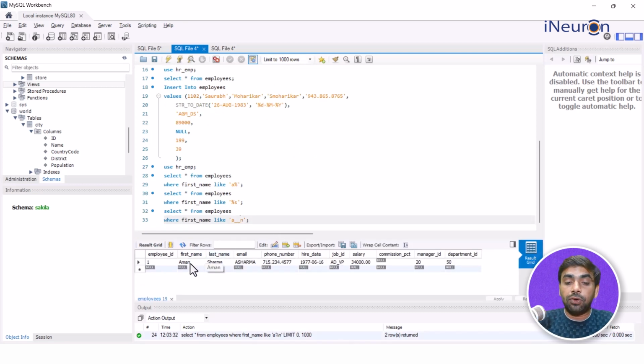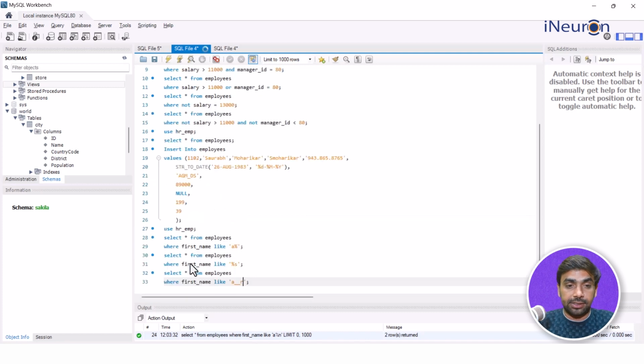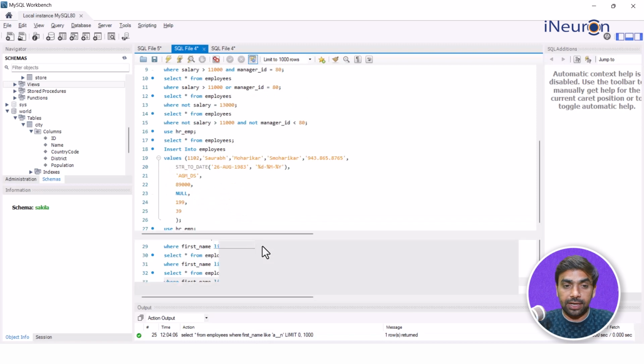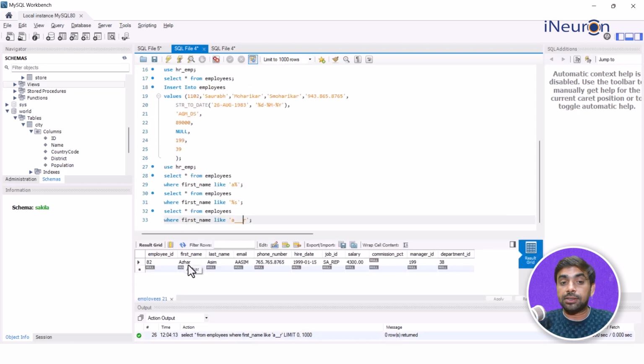Now I can go for R, and let's say, is there any employee like this? There is no employee like this. I go for another underscore and run. Okay, now it is giving me Azhar, because Azhar starts with A, ends with R, and has exactly 5 letters, that is 3 letters between A and R. So this is how LIKE can be used with percentage and underscore. You can play around with this. I would suggest that you play around with these two in MySQL, and you'll understand that a lot of things can be done using this.